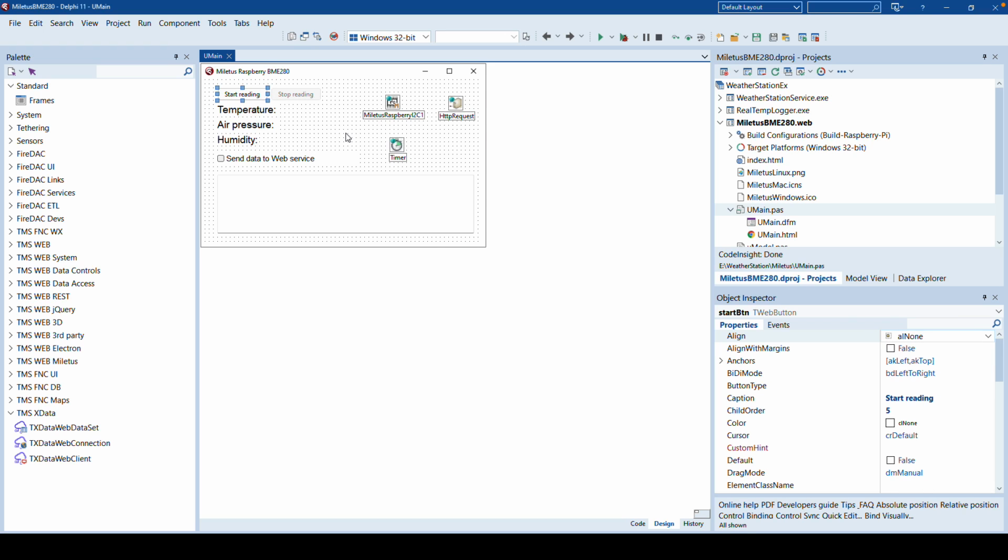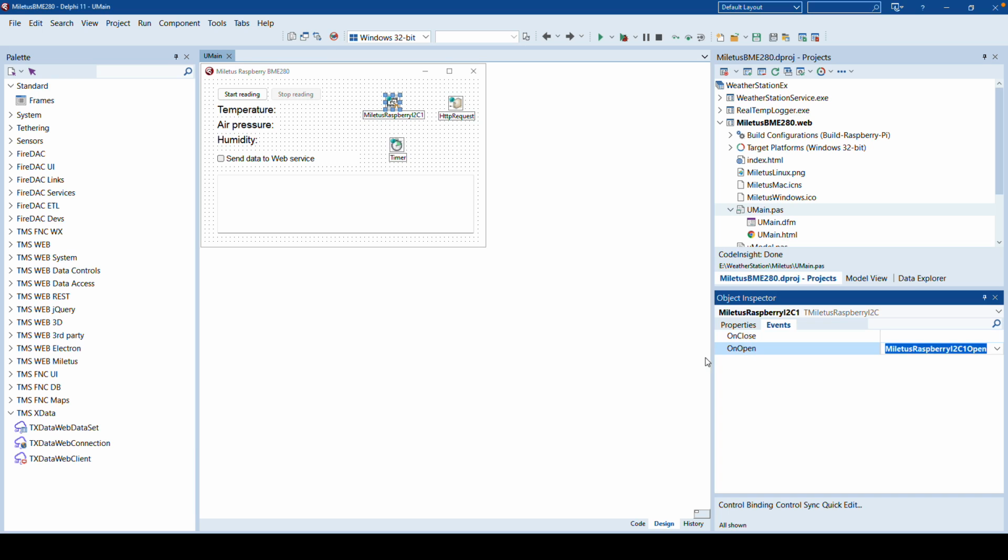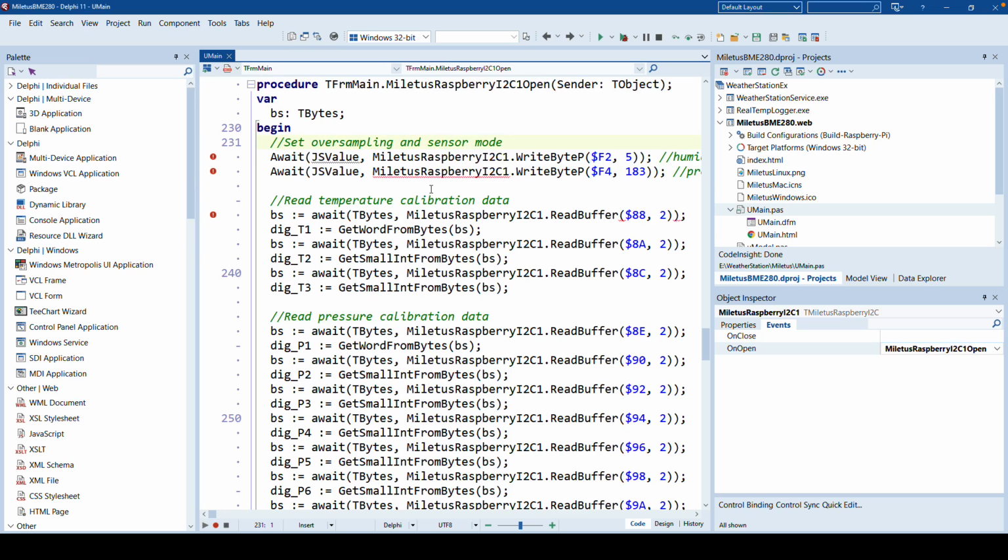For example, here you see a TWebButton, the start button, which is supposed to start the reading process from the measuring devices, and stop reading to stop the process. Also, simple labels to display what has been measured: the temperature, the air pressure, and the humidity. In order to communicate with the hardware interface on the Raspberry Pi, TMS Miletus has the Miletus Raspberry I2C component, which allows you to communicate using this control. And it also allows you to define events, how to open or what happens after opening the interface.